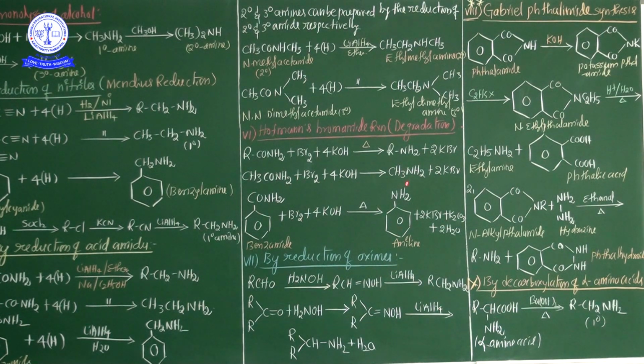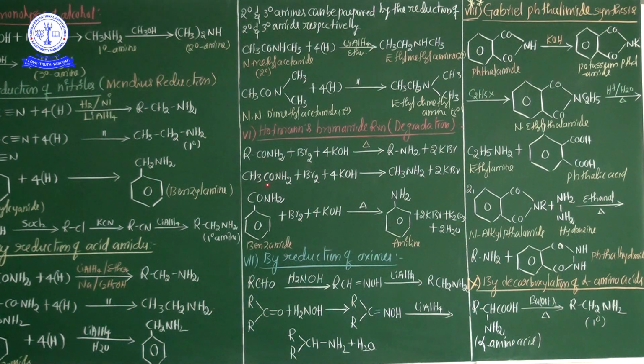Finally amines are liberated. See, my dear students, here this is an amide group, an alkyl amide group, a 1 degree amide group. This 1 degree amide group is treated with bromine in the presence of an alkali solution such as KOH on heating. Finally 1 degree amine, additionally KBr, are liberated. So the most important point in this preparation method is that the amide group is converted into an amino group or primary amine group by treating with bromine in the presence of KOH alkali solution.